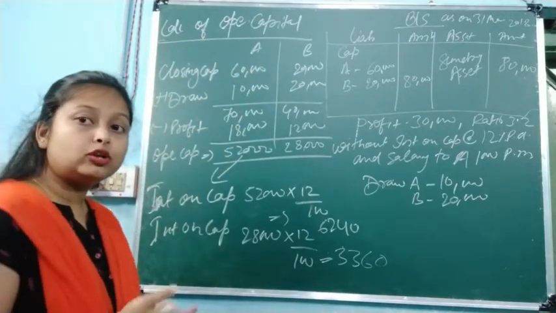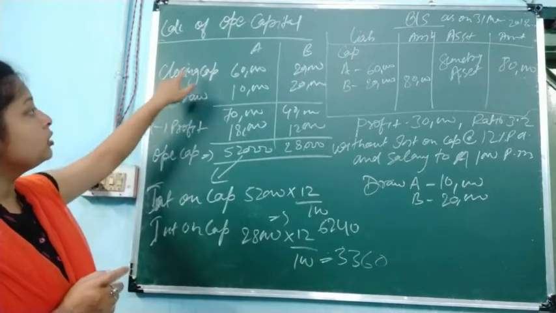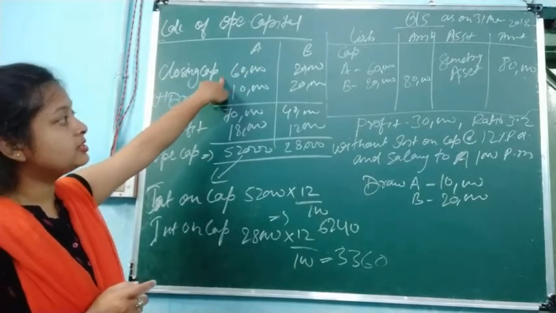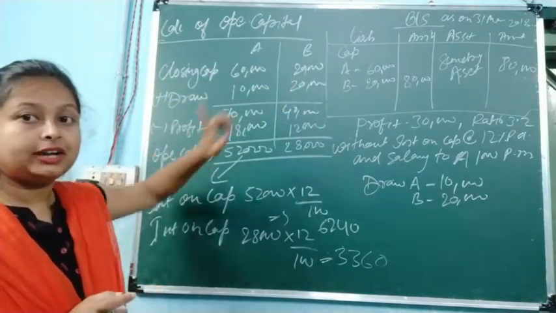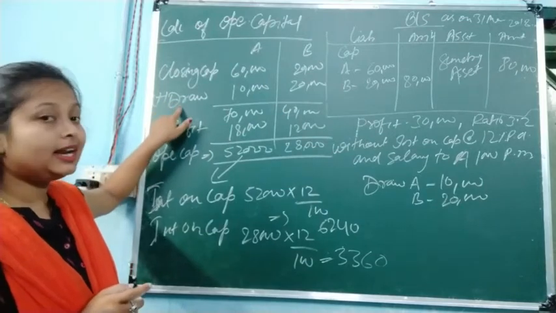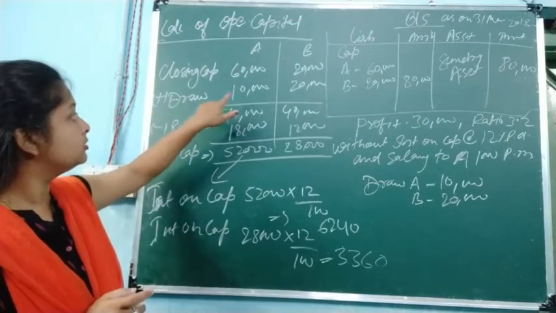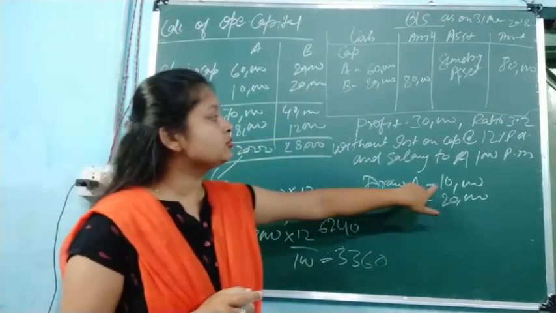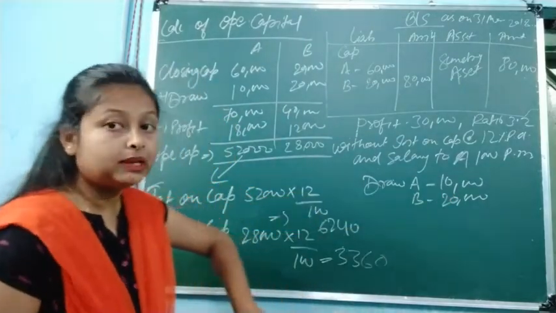So how to calculate opening capital? The closing capital which is given in the question, 60,000 and 20,000, we have to write down. We have to add drawings to that. Drawings are given as 10,000 for A and 20,000 for B. It is given in the question.